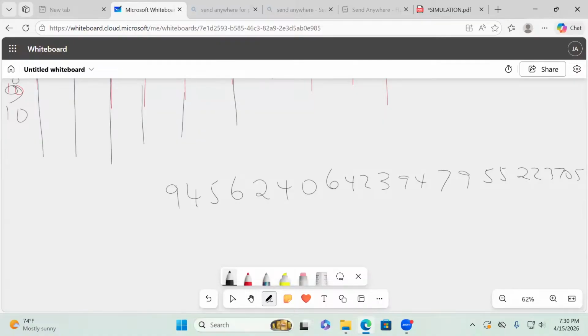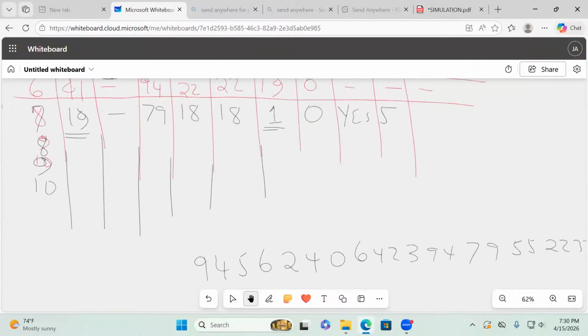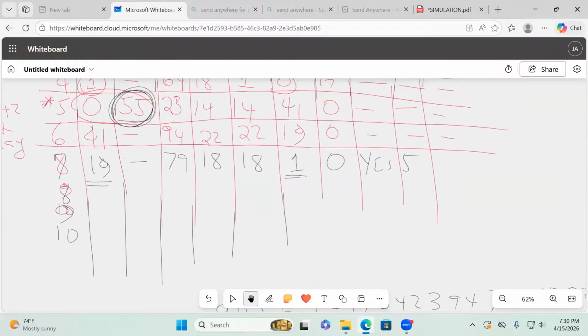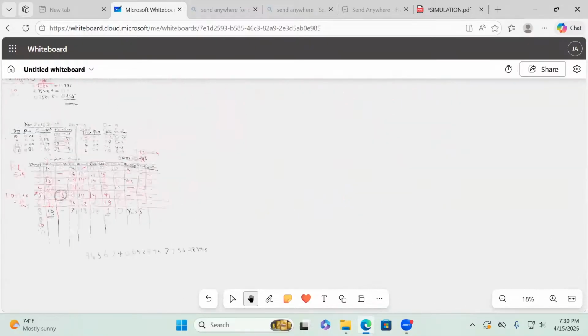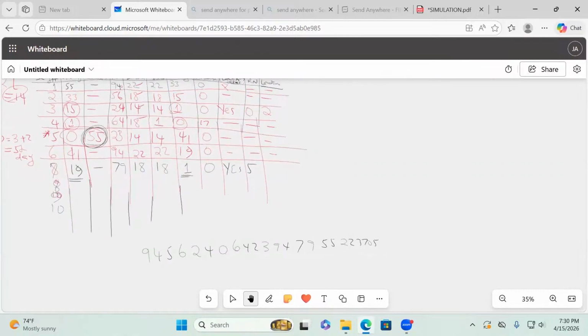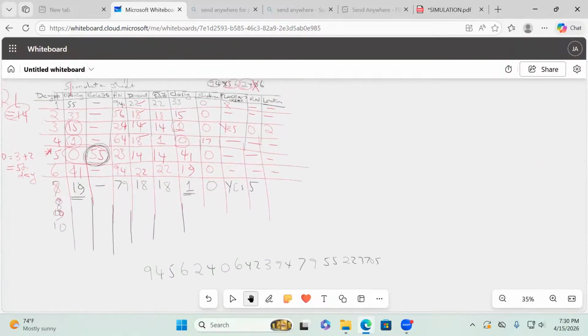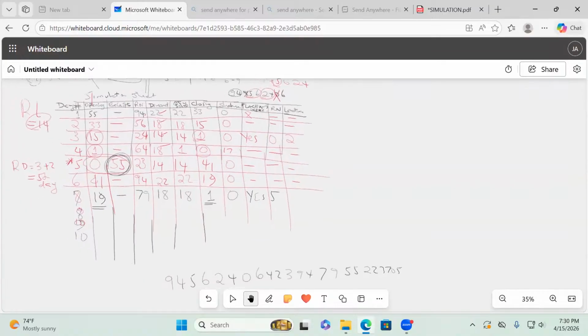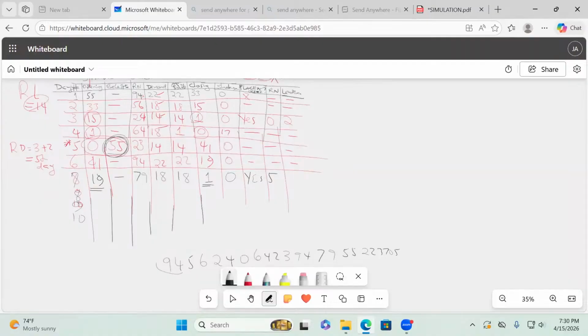Now look, this is a simple thing. Because you see, when we began, ladies and gentlemen, we wanted a random number for demand alone. And demand needed 2 digits. So what did we pick here, somebody? We picked 94.